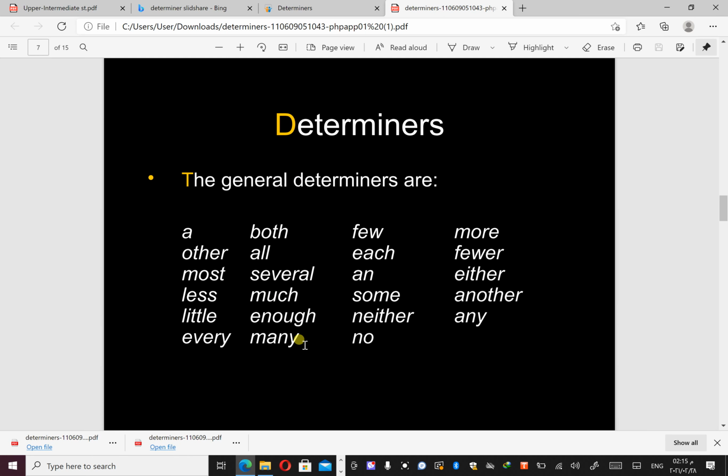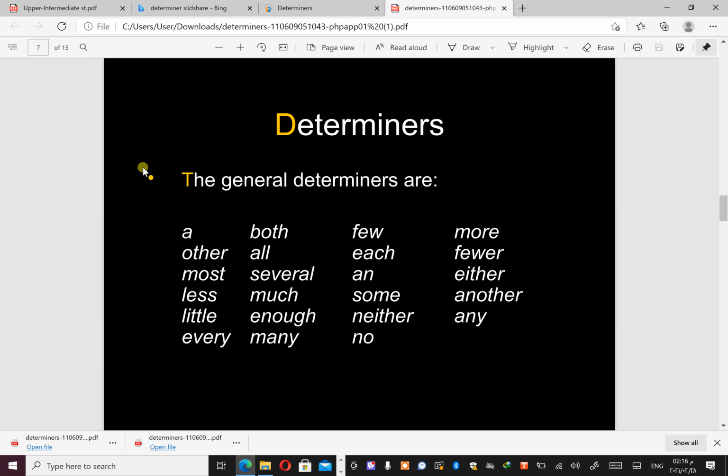Okay. And if we talk about determiners in general, as I said, the article is also considered a determiner. Others are most, less, little, every, even; these words give us a quantity. Or both, all, several, much, enough, many, few, each, and some, neither, no, more, fewer, either, another, any.